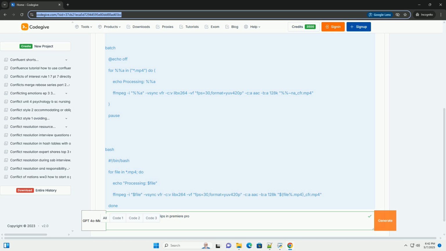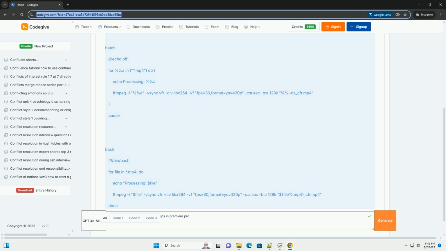Deinterlacing: if your VFR footage is interlaced, which is less common now, you may need to deinterlace it using a filter like yadif: -vf "fps=30,yadif,format=yuv420p". Audio synchronization: ffmpeg's -vsync vfr option generally handles audio synchronization well when converting from VFR to CFR.